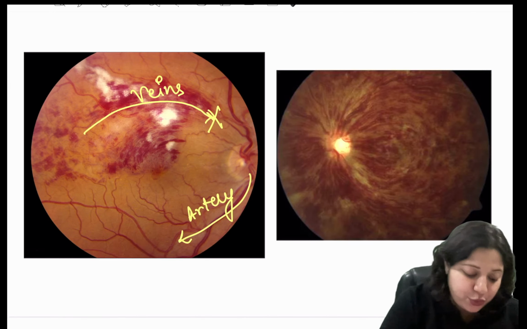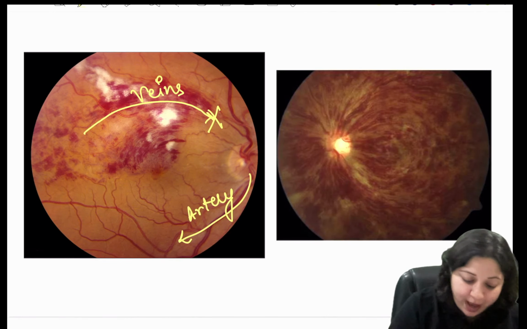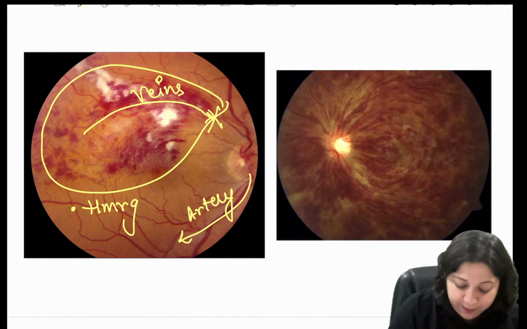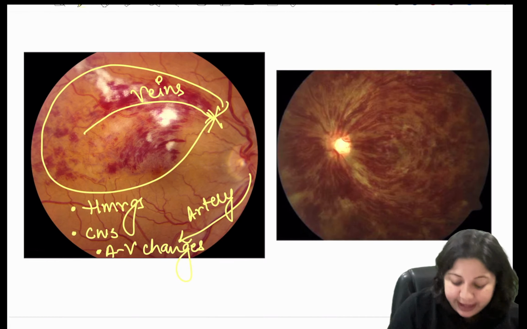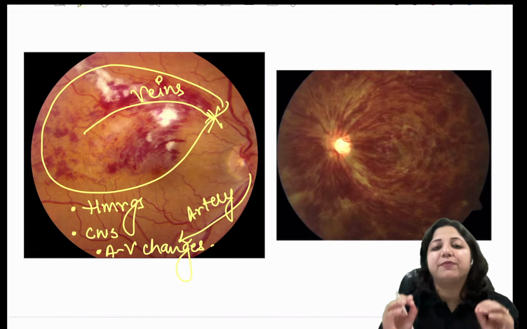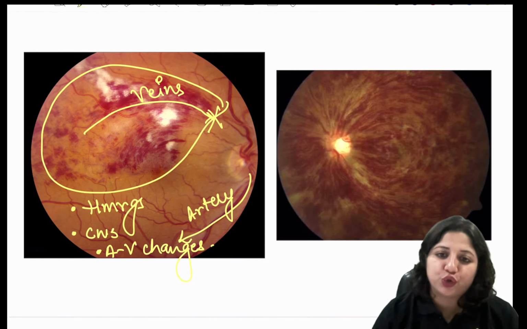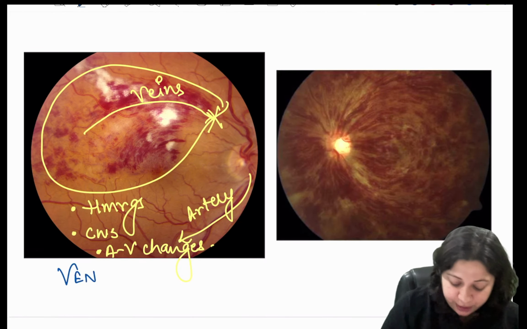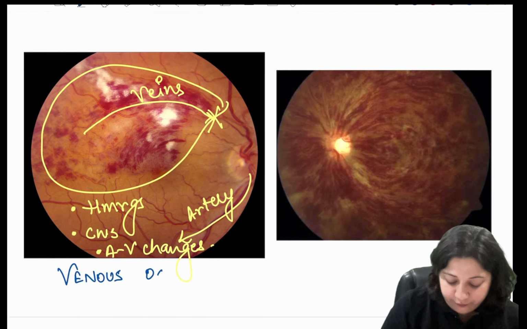So whenever you have a picture with hemorrhages like these, when you have cotton wool spots, when you have arteriovenous changes, please remember the classical appearance of venous occlusion. So what are we talking about? We are talking about venous occlusions.